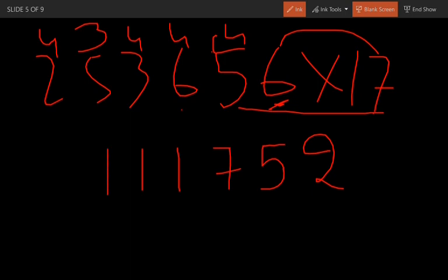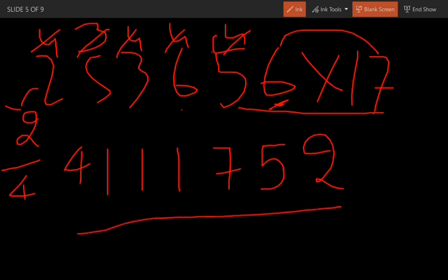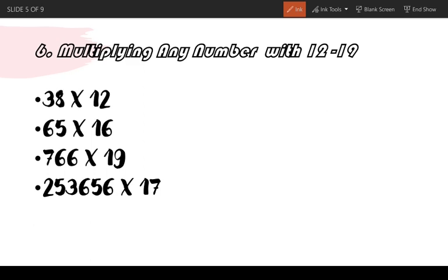So as we don't have the next number, you are going to add that carry to this number only. Okay, you are going to cancel out these carries. Now what is it going to be? 4, right? 2 plus 2 is going to be 4. So the answer is 411752. I hope you understood the basic trick.